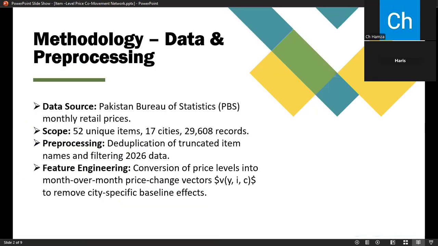So first of all, talking about the methodology and data processing. We apply graph theory to understand the economic heartbeat of Pakistan. While traditional analysis looked at individual city inflations, our goal was to model how different consumer items move in sync across the country. We analyzed 52 unique items across 17 cities over a 3-year period from 2023 to 2025 using data from the Pakistan Bureau of Statistics.